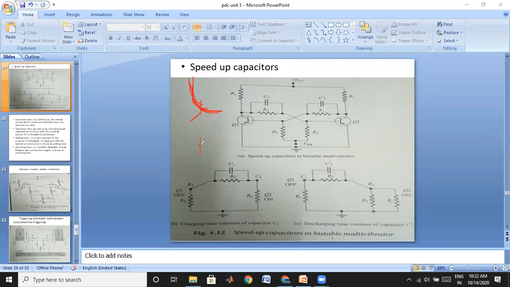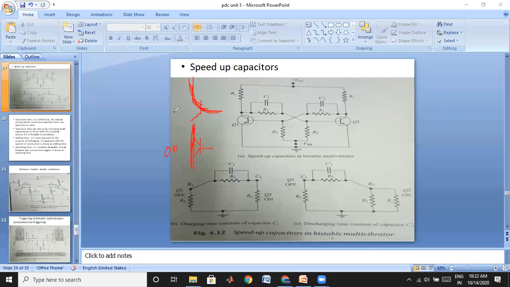If both junctions are in forward bias, then the current will flow from the emitter to collector. The current is flowing in this direction. This is the transistor operation, and I think all of you may have knowledge of this concept. This is the current flow direction when both junctions are in forward bias, or when the transistor is in the on state, that is, from collector to emitter.